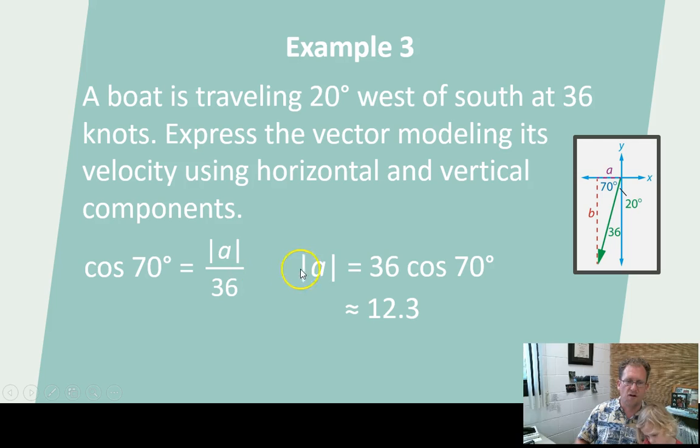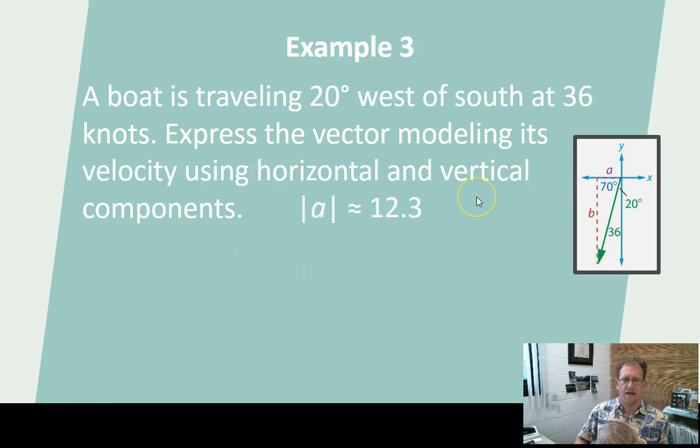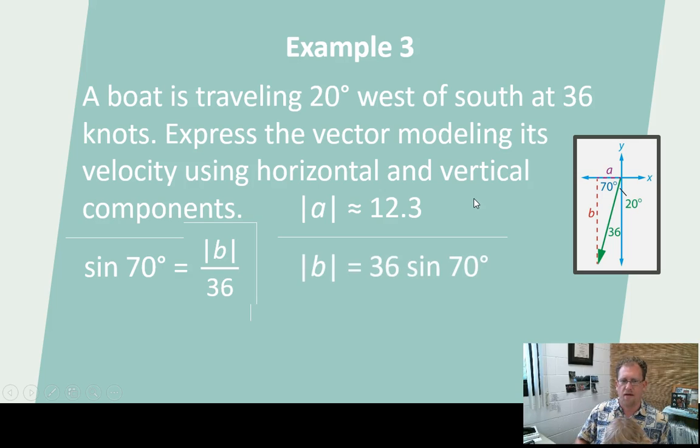So I can solve for A, and A is approximately 12.3. So it's -12.3 on the x-axis. And then I do the same thing for B using sine this time. And the magnitude of B is 36 times 70 times the sine of 70, which is about 33.8. So 33.8 and 12.3.